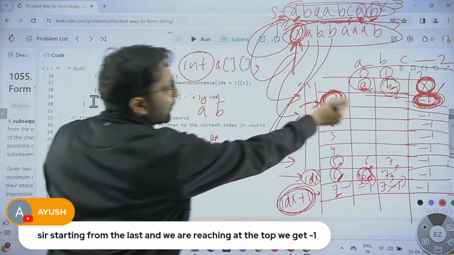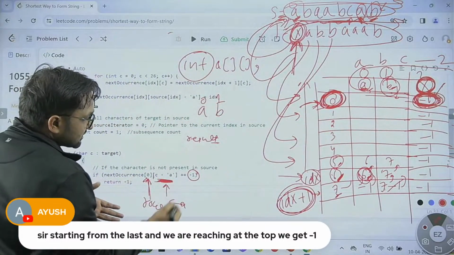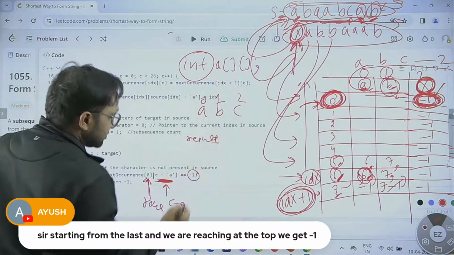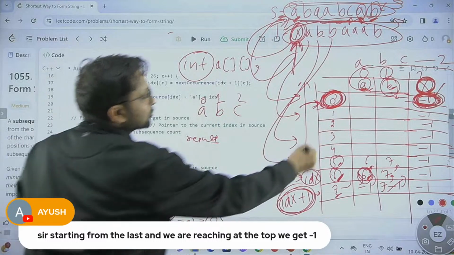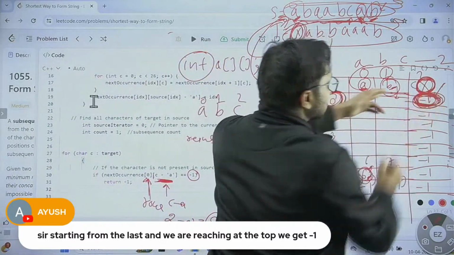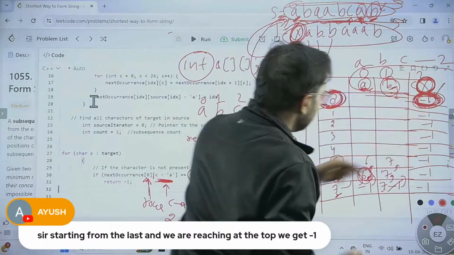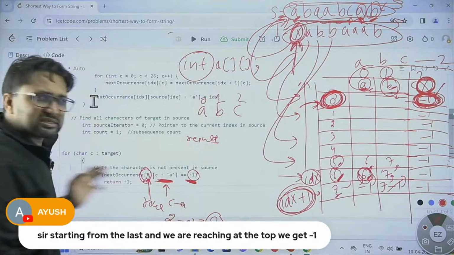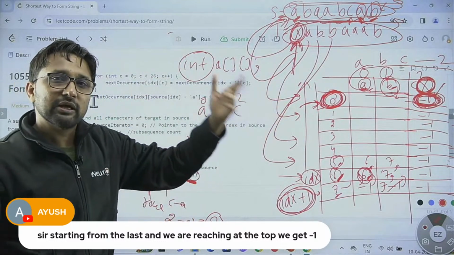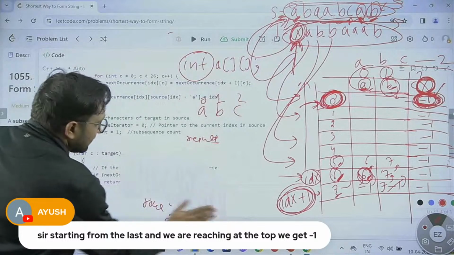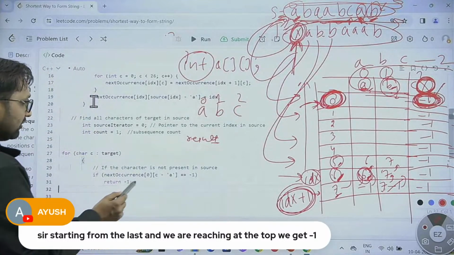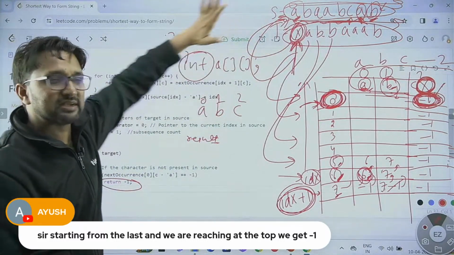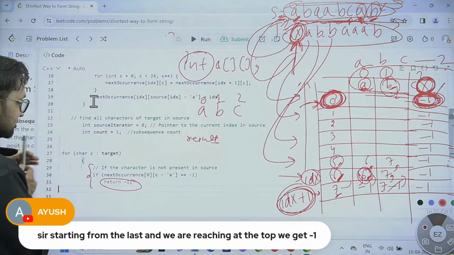So you want to access a particular location. What are you doing? C minus A. C value is 2, minus A value 0, so you get 2. At the second position, meaning 0, 1, 2, the C column and the 0th row. We are checking if that is -1, which means that symbol is not present in the source. If that symbol is not present in the source, then we don't need to do anything. We will return -1. We will say we cannot generate this target string from the source string. That's it. So this is what we are checking over here.